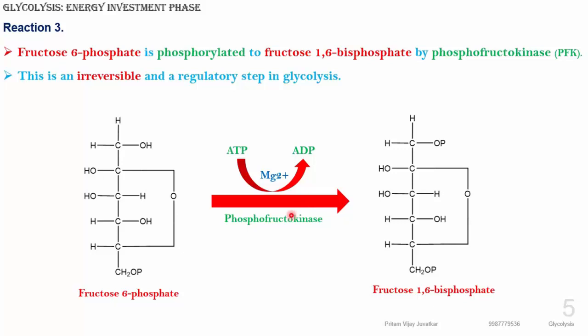The kinase enzyme plays an important role in phosphorylation and dephosphorylation. Here we have phosphorylation, and the enzyme name is phospho fructo, and the reaction is kinase. So you can easily remember that fructose 6 phosphate converts into fructose 1,6 bisphosphate in the presence of phosphofructokinase, and you can see the changes here. With this, we have completed the energy investment phases of glycolysis. Now we are moving towards the splitting phase.